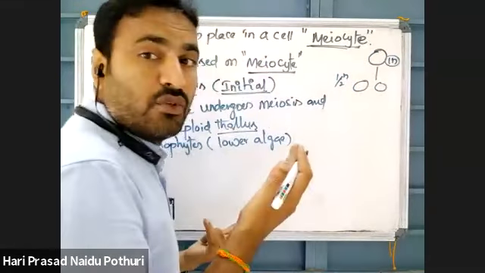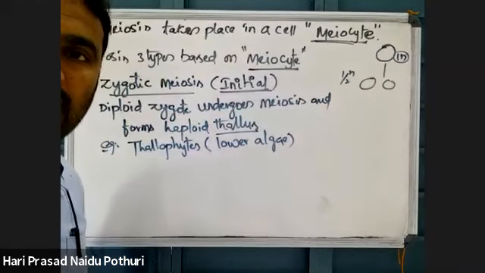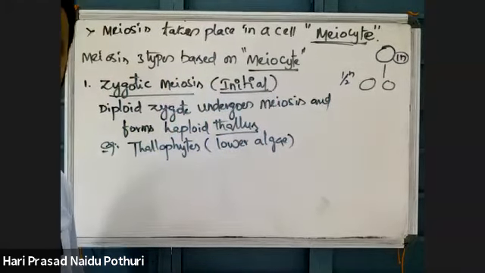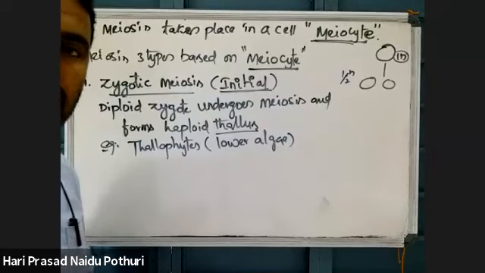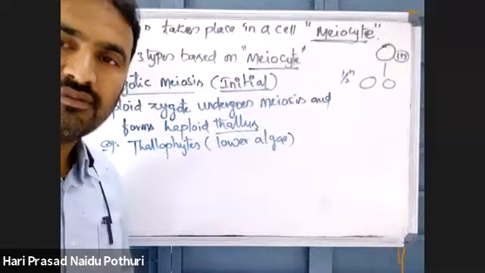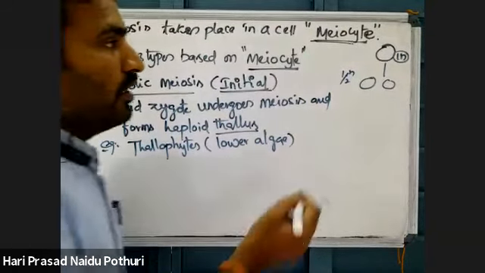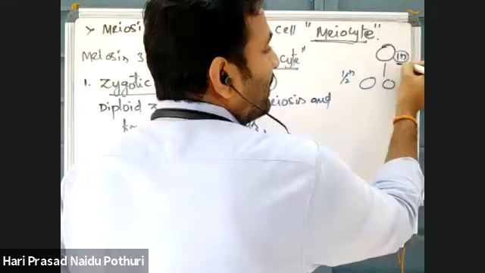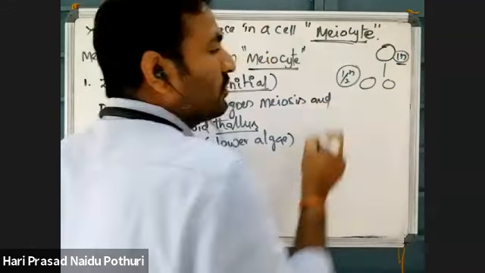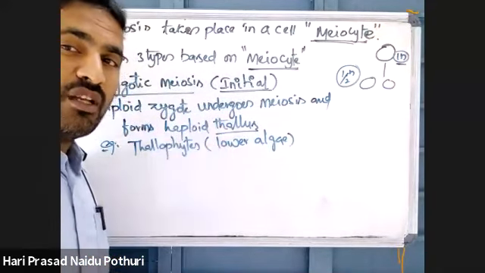Half n means half a chromosome, which is not possible. Is the voice clear? Yeah, clear, sir. So 1n cannot be reduced to half n, as half a chromosome is not possible.